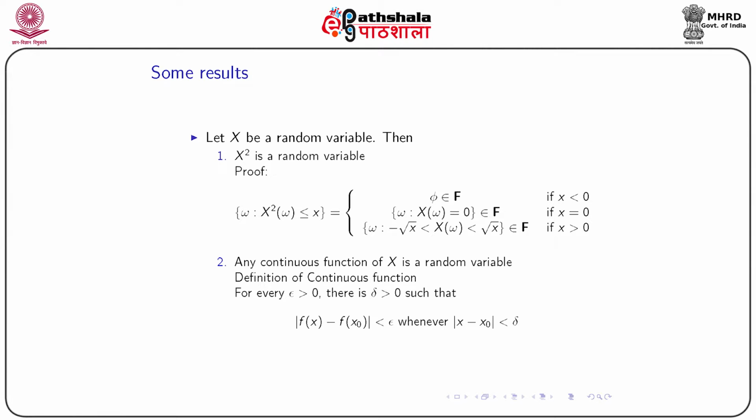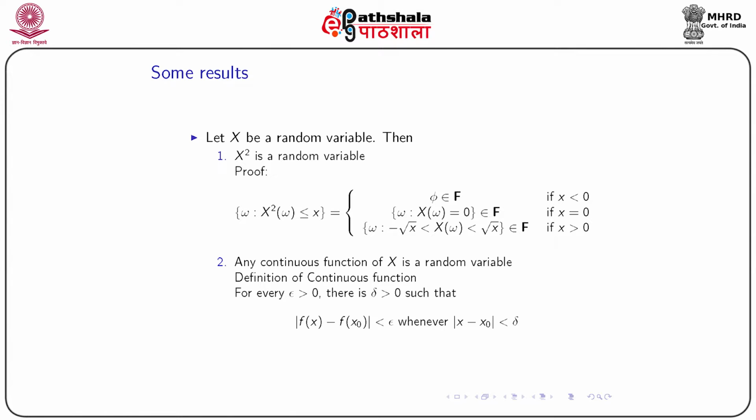It will be 0 if and only if X(omega) is equal to 0, and X is a random variable, as we have assumed, so this belongs to script F. Now if x is positive, then X square (omega) less than or equal to x implies X(omega) lies between minus square root of x and plus square root of x, and since X is a random variable, once again this set belongs to script F, so X square is a random variable.